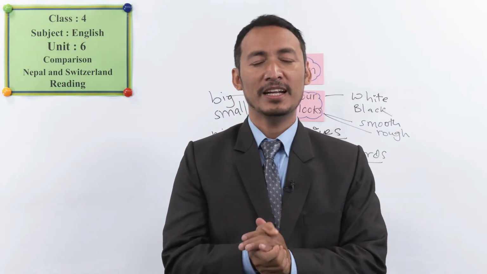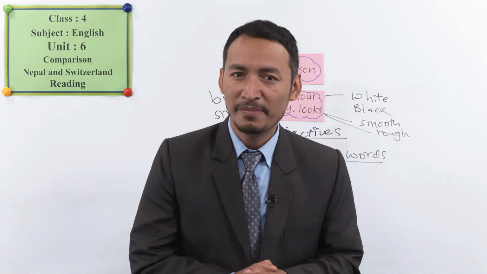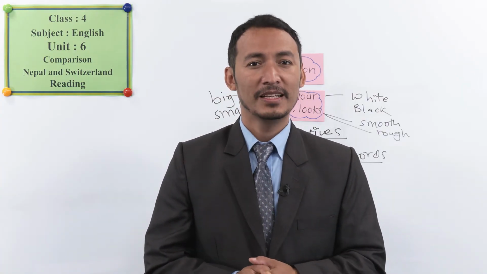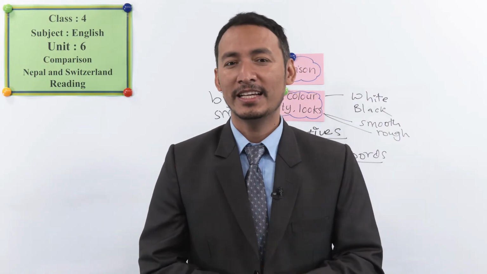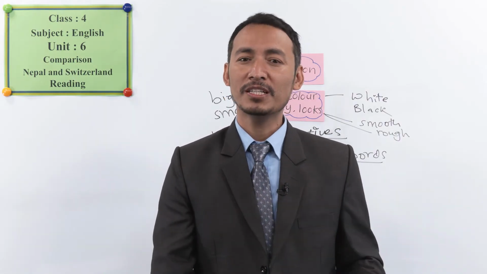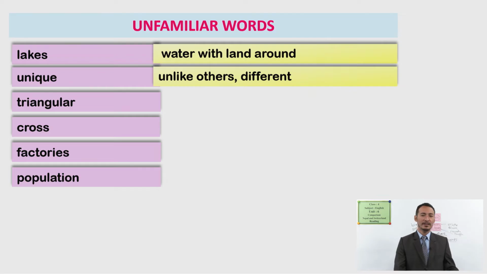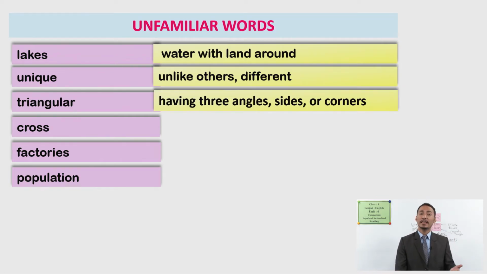Now let's have a look at their meaning, okay? So what do they mean? So you have seen lakes. Do you know Phewa Lake? Rara Lake? Yes, lakes are water with land around. It's a body of water, okay? And what about unique? Unique means unlike others or different. What about triangular? Triangular means having three angles or sides or corners. I'll show you the picture later, okay?